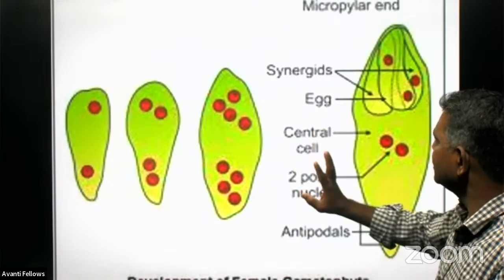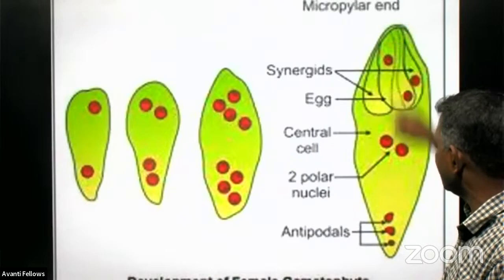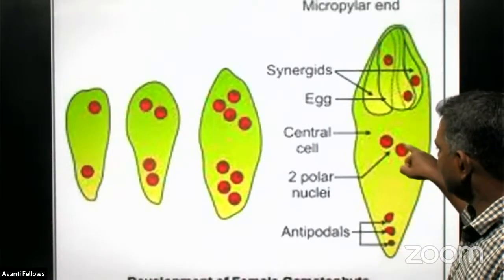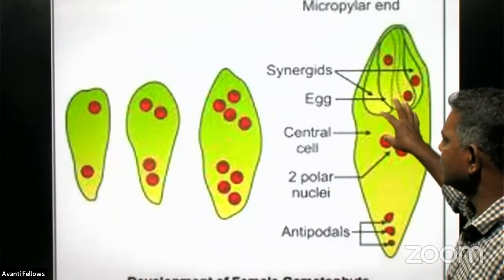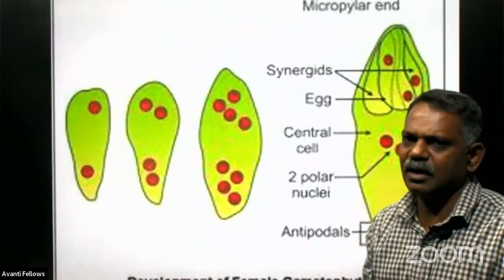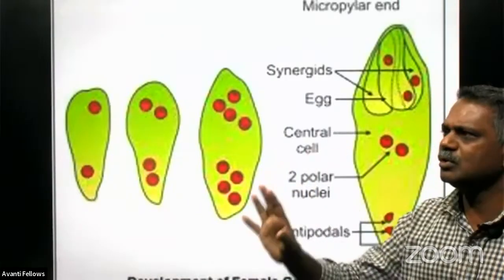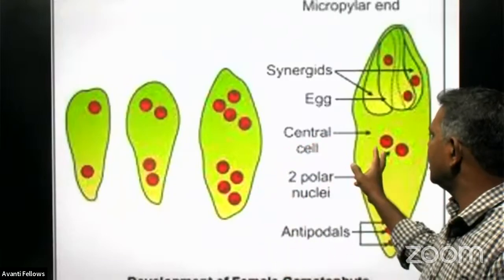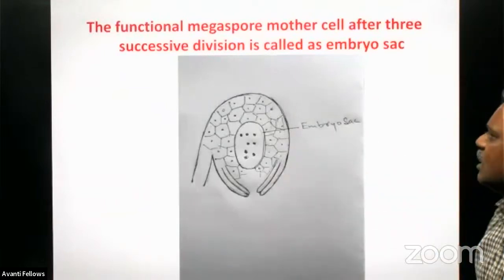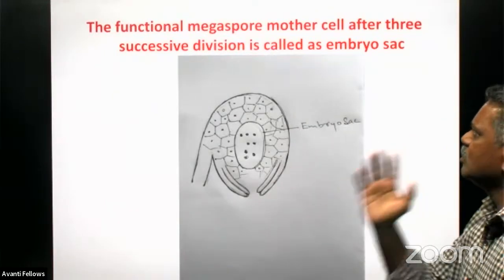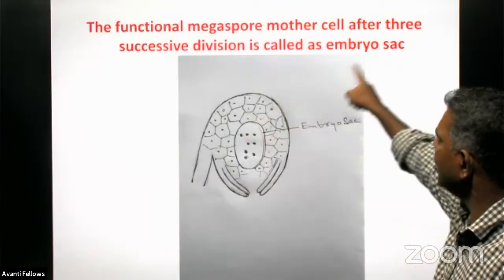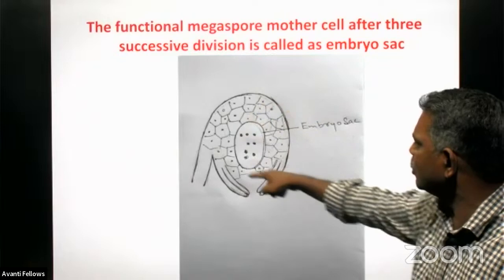And only 2 things remain. 3 are here in the micropylar end, 3 are in the chalazal end, and exactly the remaining 2 are placed at the center, and we call them the polar nuclei, right? So this is the way through which the ovule is getting developed, right? Now the functional megaspore mother cell, after the 3 successive mitotic divisions, is called the embryo sac.